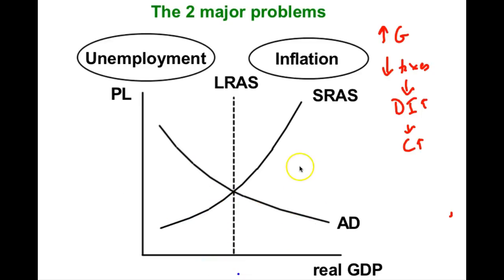And then we'll look at this when the problem is inflation. Back to a clean graph again. So what could cause inflation? What could cause this problem of inflation? Well, one thing that can cause it, as we know, is excessive spending.